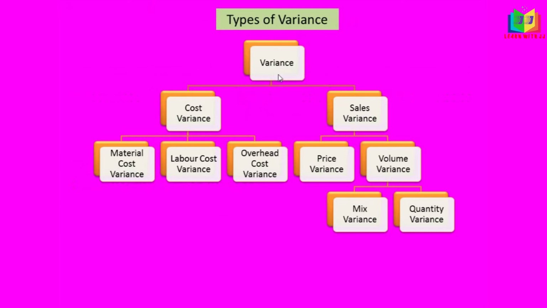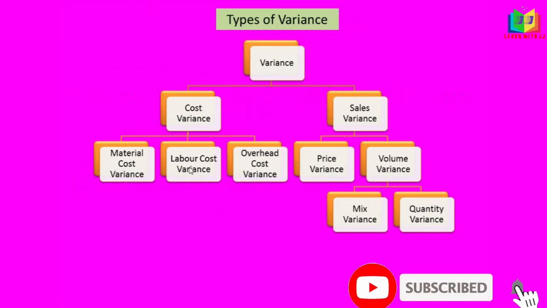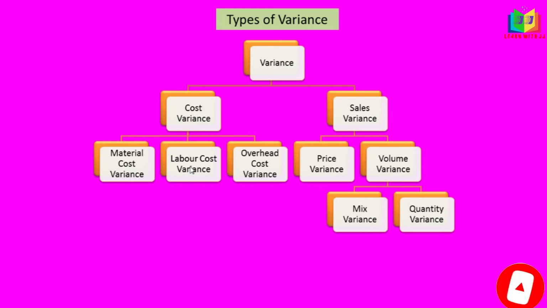As I said, we have cost variance and sales variance. Under cost variance we have material cost variance, labor cost variance and overhead cost variance. Under material cost we have many, and similarly in labor cost variance also we have many, that we'll see in our upcoming videos. Overhead cost variance also has many. In sales variance we have price variance and volume variance. Under volume variance we have mix variance and quantity variance.